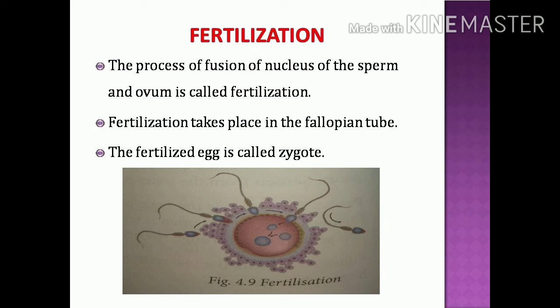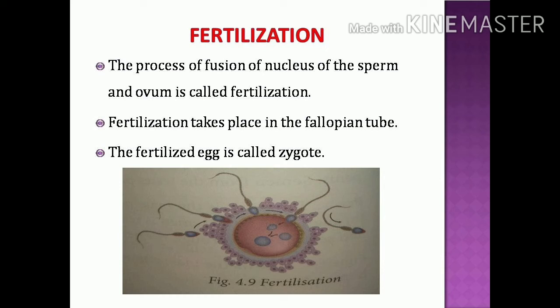Because they have mitochondria, they can utilize energy. The mitochondria supply the energy. With the help of that energy and the tail, they will swim and climb up into the oviduct region. Only a few are able to reach the oviduct region, because that is where the fertilization process takes place. Fertilization takes place in the fallopian tube or oviduct region, not in the uterus.